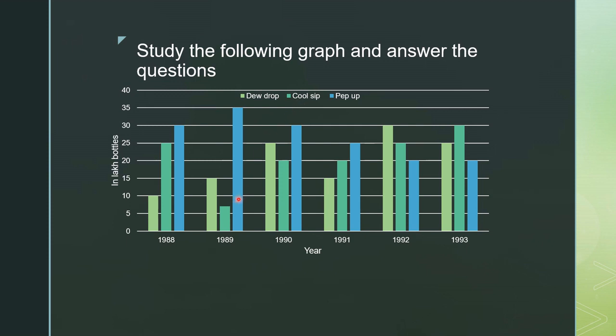In 1989 also three bottles are sold, in 1990 also, and so on. So this is the bar diagram, and using this bar chart we solve the questions.